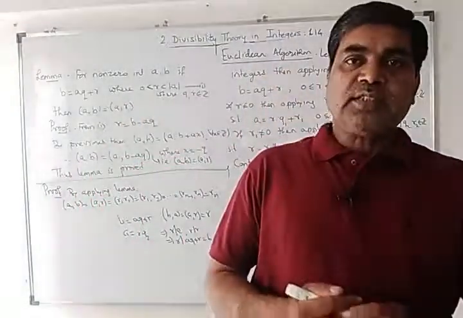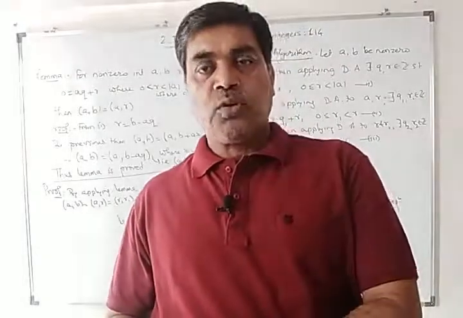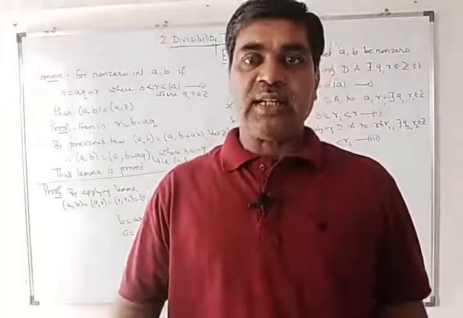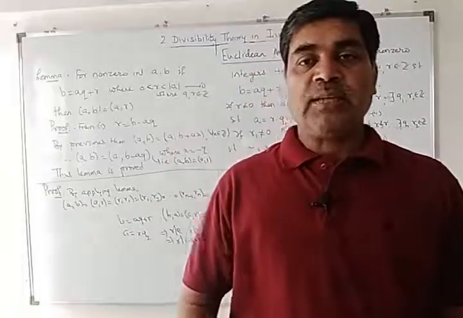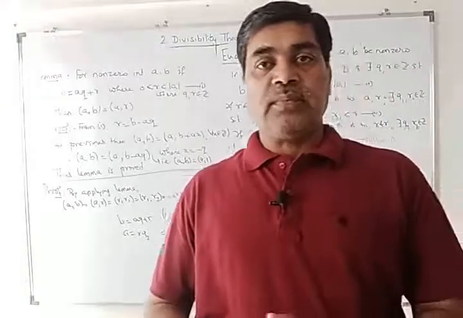So thus Euclid's algorithm is useful to find greatest common divisor of two non-zero integers A and B, and we can express that GCD as linear combination of them with help of this Euclid's algorithm. We will take examples on this Euclid's algorithm in next lecture.